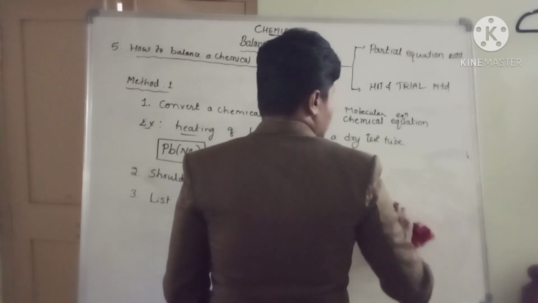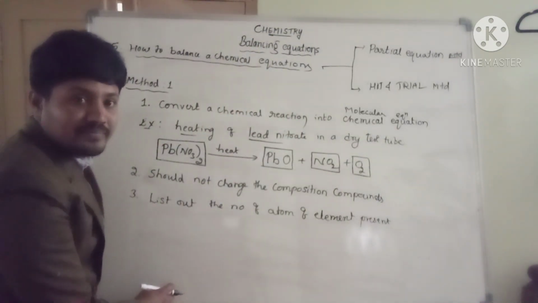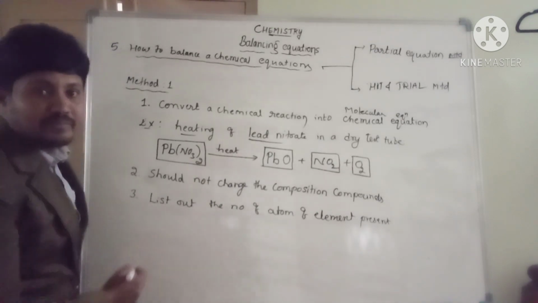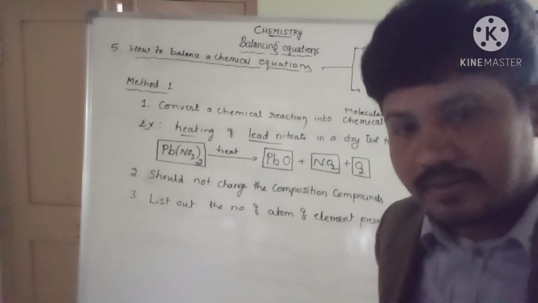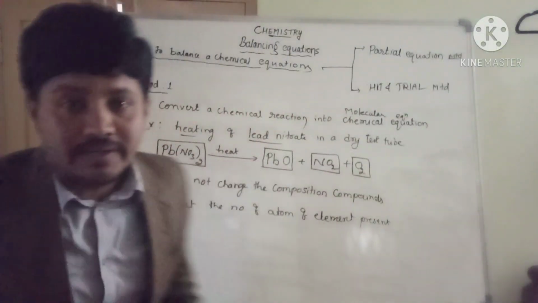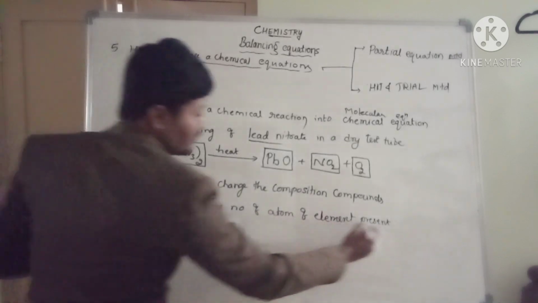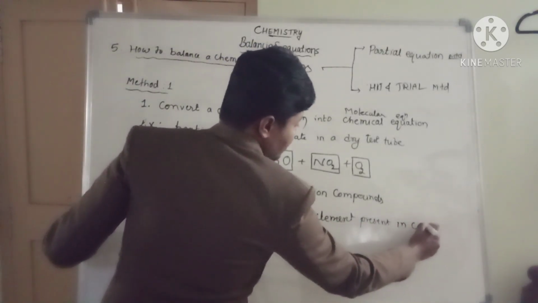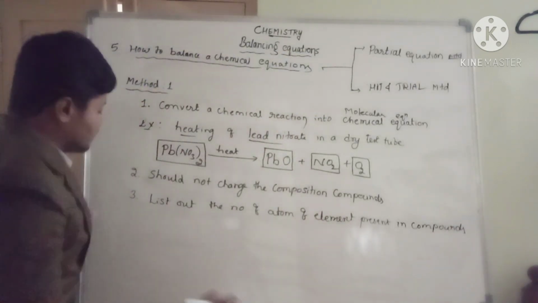Very simple. So you just write down the number of atoms present in the compound. Now look at here. List the number of atoms present in compounds. Very simple way I am teaching.